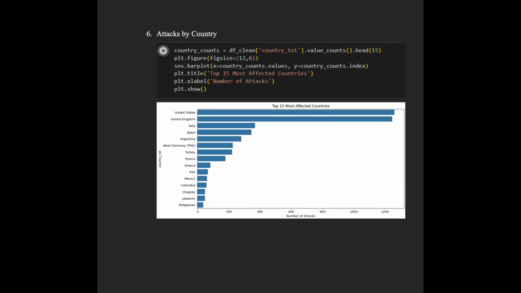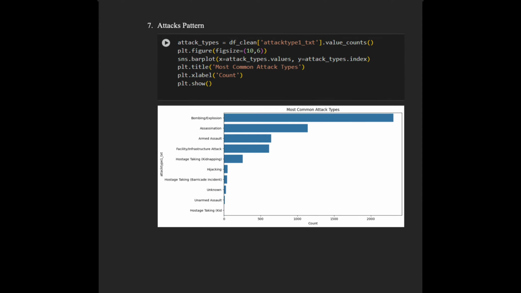Now we will see attacks by country. I have used these codes to plot this chart. So basically the code counts the number of attacks per country in the data frame using value counts. It takes the top 15 and plots them as a bar chart using Seaborn. As you can see, the graph shows the top 15 countries that faced the most attacks. The US, United States, and the UK, United Kingdom, are at the top with over 1200 and 1000 attacks respectively. Other countries like Italy, Spain, and Argentina follow with fewer attacks.